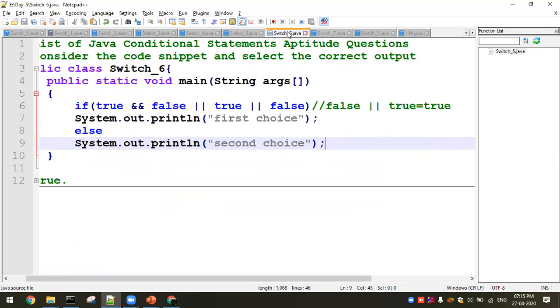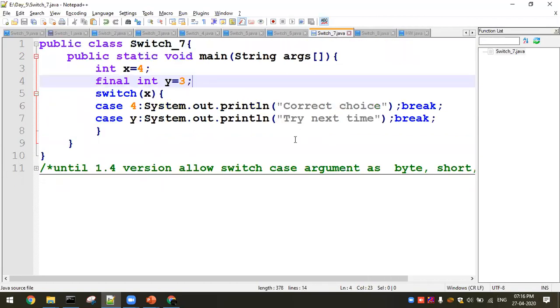Okay, so next question, you will be dealing with the short circuit principle of and, or, and similar. If you have a logical or operation, if true is in the front, then no need to check the second part. If false is in the front of a logical and, then no need to check the second part, you can directly tell false. Now here the true part is given because false followed by a logical or true is going to be true. Okay, this is one of the short circuit principles. And here, we have done this.